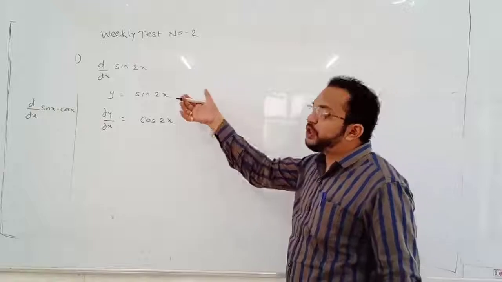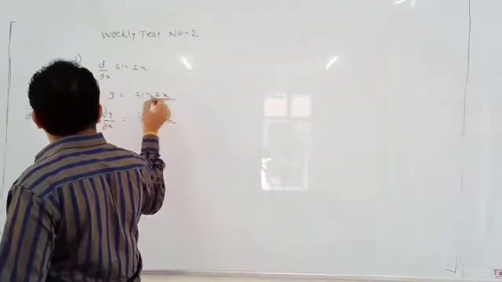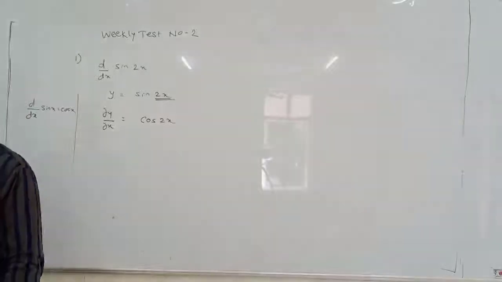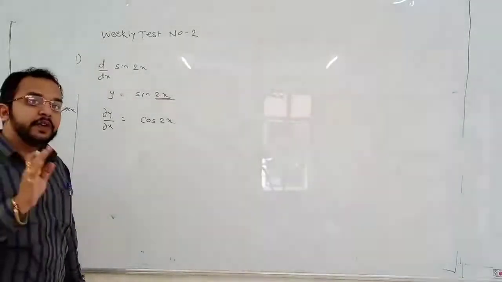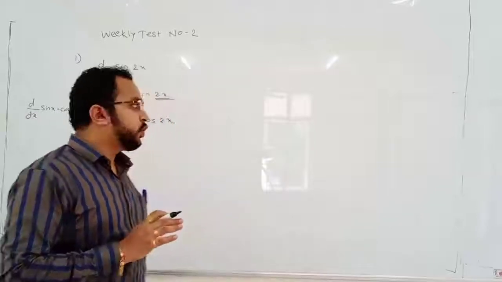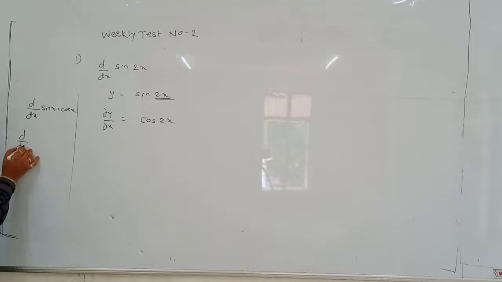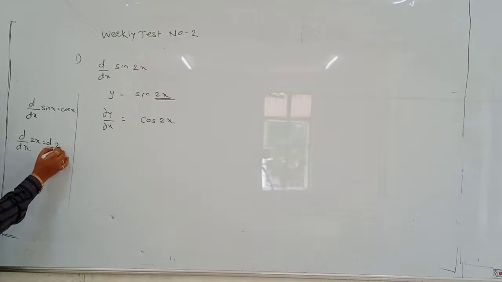But here the something given is not x. Then we need to differentiate it again. That is by chain rule. So what is the differentiation of 2x? What is meant by 2x? It is meant by 2x to the power 1.